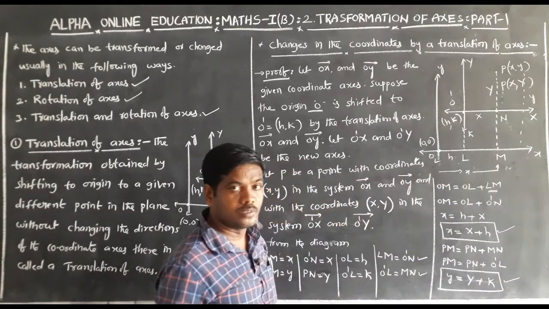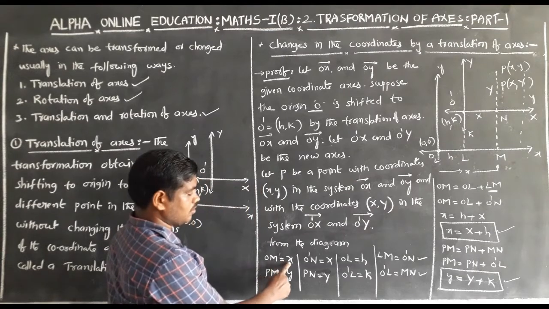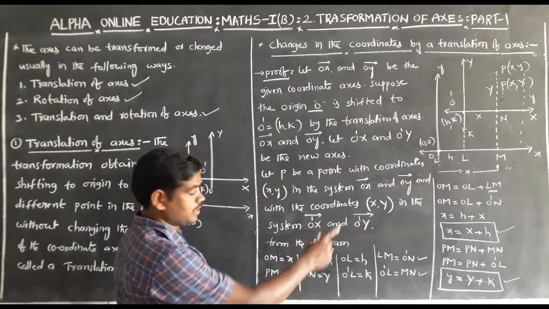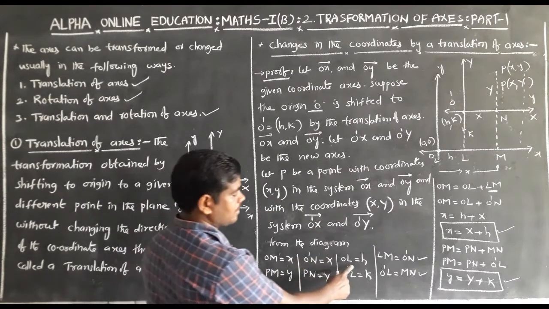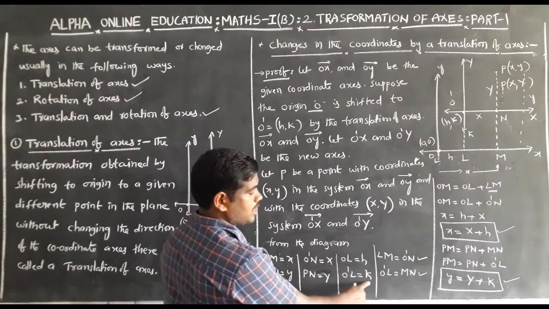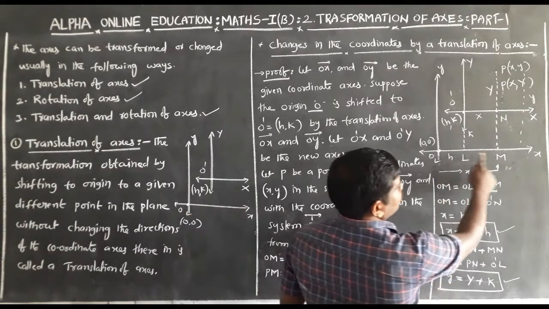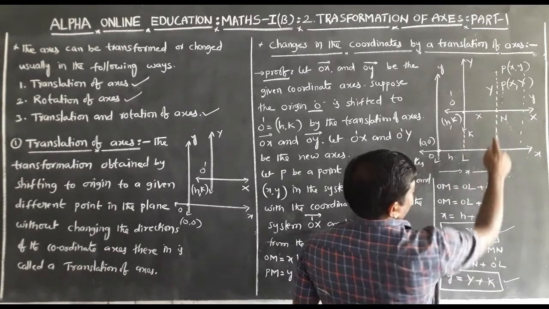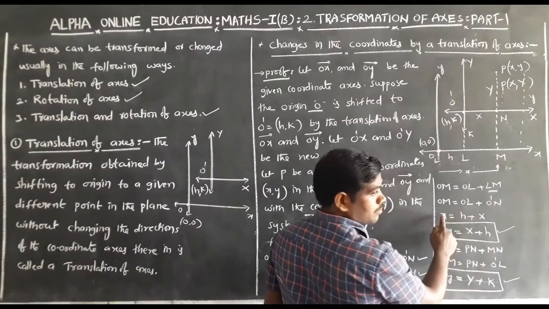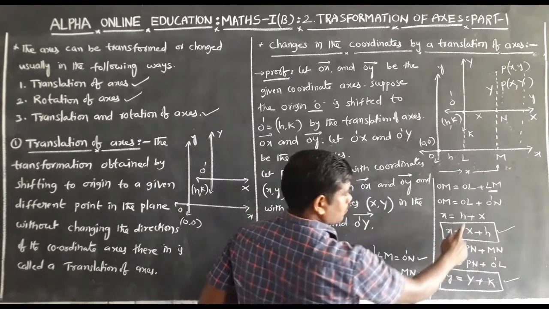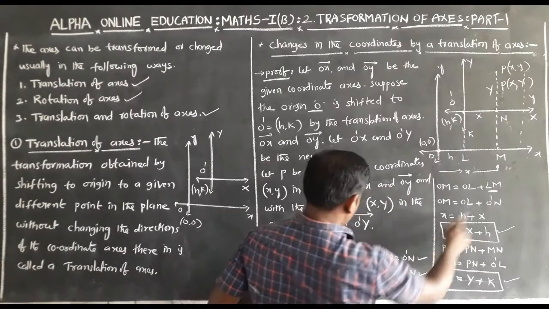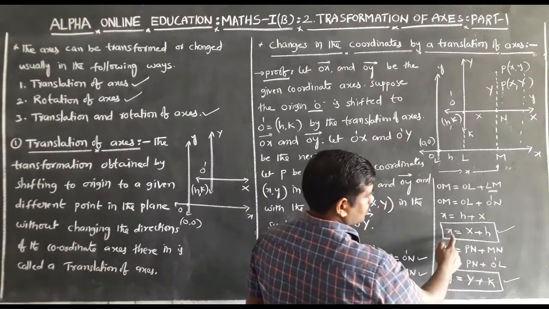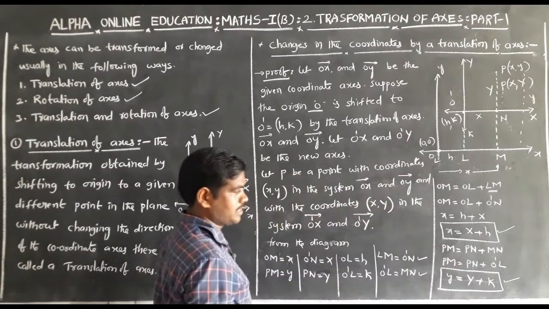From the diagram, OM is equal to small x, PM is equal to small y, O dash N is equal to capital X, PN is equal to capital Y, OL is equal to small h, O dash L is equal to K. Here OM is equal to OL plus LM. LM is equal to O dash N. OM is equal to small x, OL is equal to small h, O dash N is equal to capital X. Therefore, small x is equal to capital X plus H.